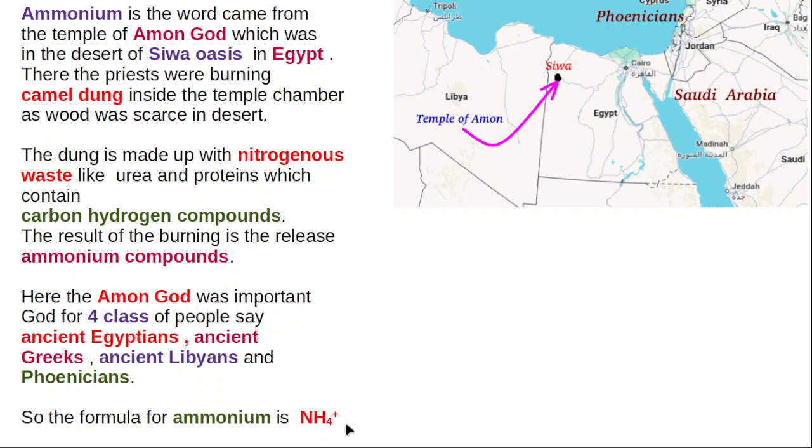Presently scientists estimated that the ammonium formula is NH4 plus. Here we link this 4 with four classes of ancient people who came to worship Ammon God: Egyptians, Greeks, Libyans, and Phoenicians. So the ammonium formula is NH4.